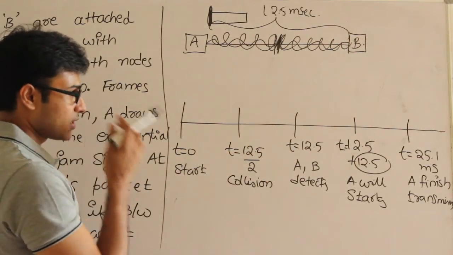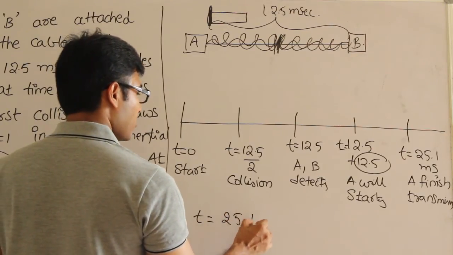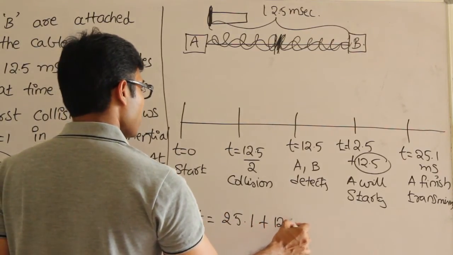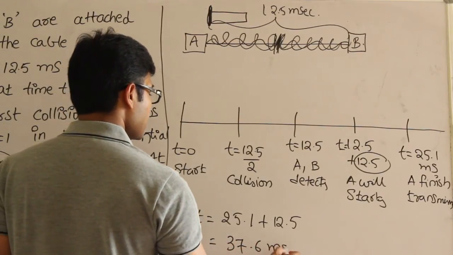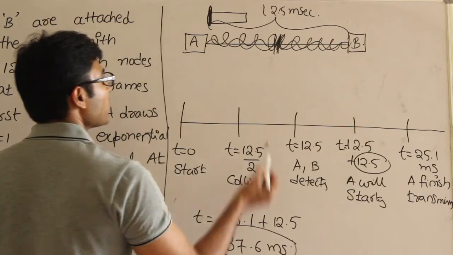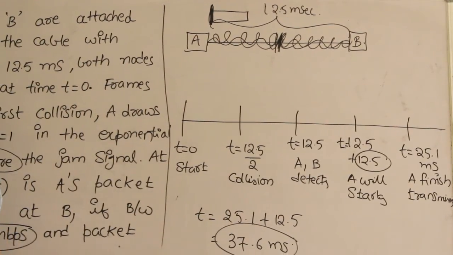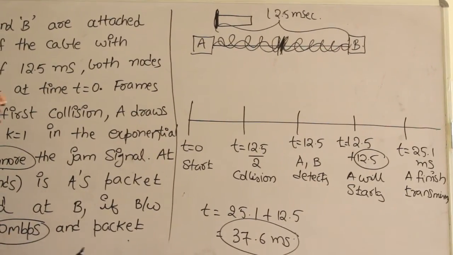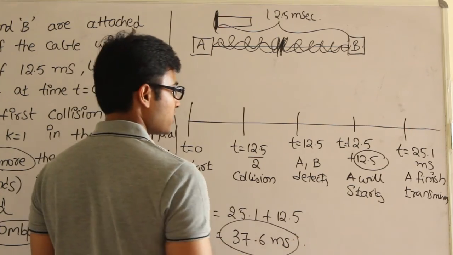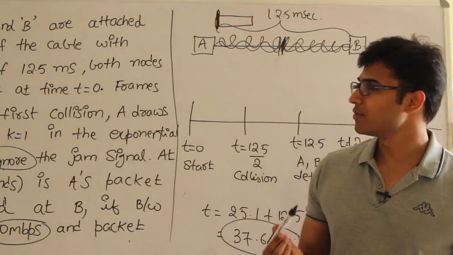So at time t equal to 25.1 plus 12.5, which is nothing but 37.6 milliseconds, the packet of A will be at B. So A's packet will be completely delivered to B. That is how this entire question can be solved. So the final answer is 37.6 milliseconds. This explains how CSMA/CD works.